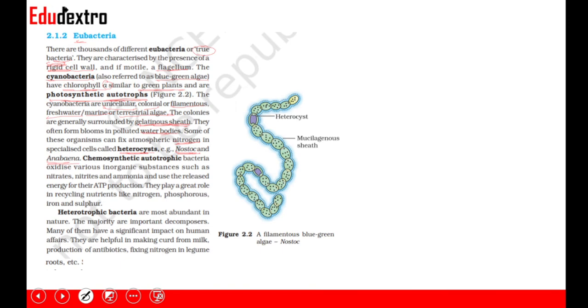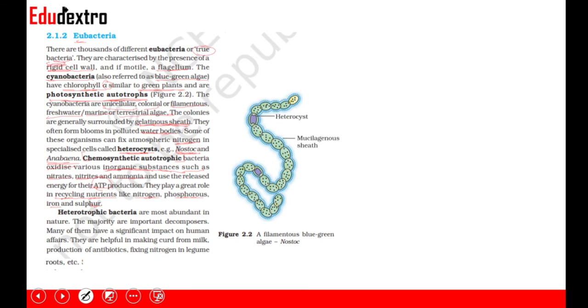Chemosynthetic autotrophic bacteria oxidize various inorganic substances such as nitrates, nitrites, and ammonia, and they use the released energy for ATP production. So these are chemosynthetic bacteria. They play a great role in recycling nutrients like nitrogen, phosphorus, iron, and even sulfur.